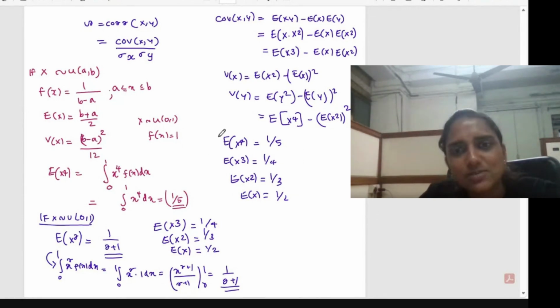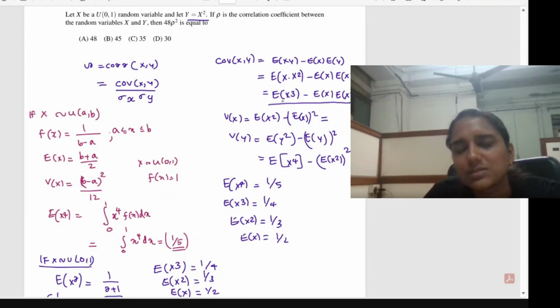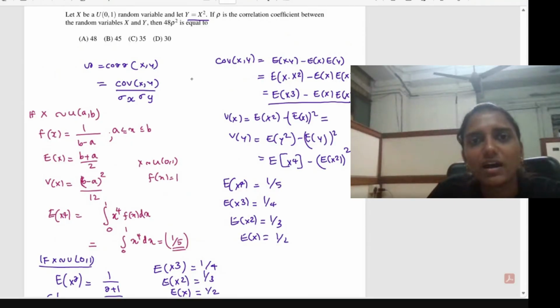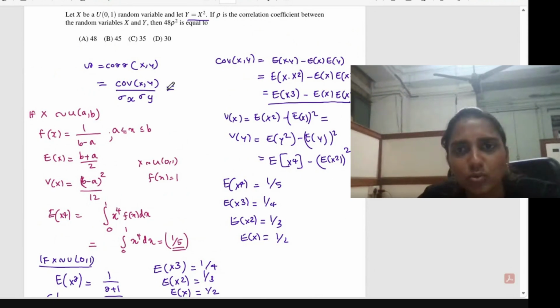So you can just substitute these values. I hope you know this. You can substitute the expectation of x square as 1 divided by 3 and the expectation of x as 1 by 2 here, then simplify. Thus here it will be the expectation of x raised to 4 minus this thing. Then you have the covariance term: the expectation of x cube minus the expectation of x into the expectation of x square. So just substitute all these values and let me know what is the value of rho. I am not going to simplify all these things. You can try on your own and let me know what is the value of rho.